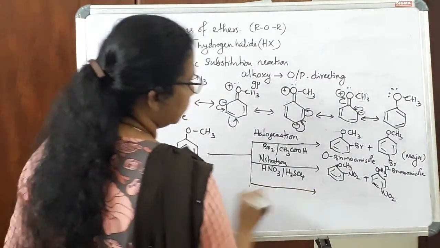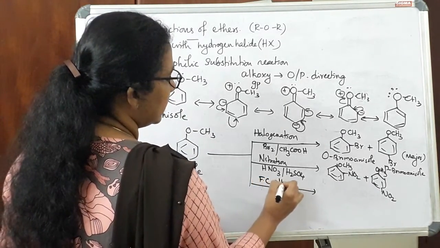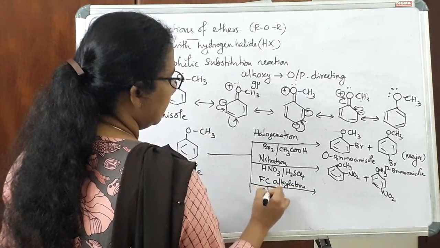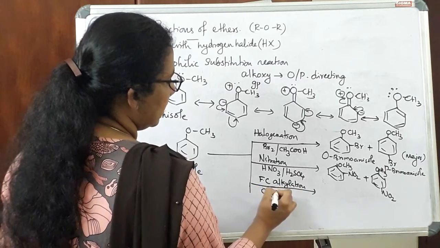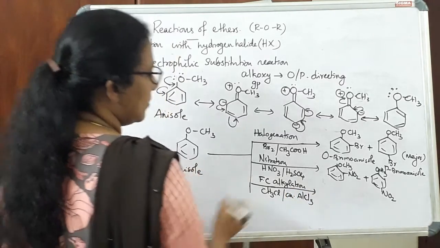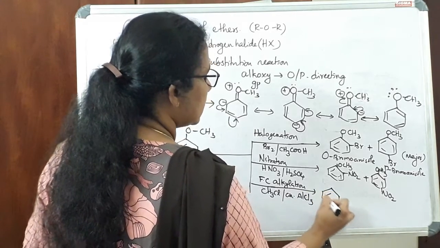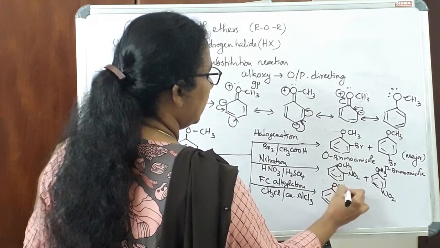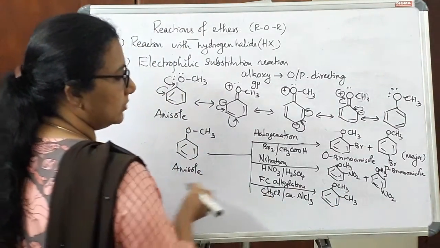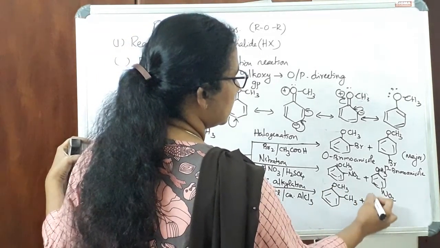Then comes Friedel-Crafts alkylation. So in Friedel-Crafts alkylation, we can take CH3Cl in presence of anhydrous AlCl3. We know the alkyl group is substituted in the ortho and para position. So CH3 group is the alkyl group. So CH3 will be the electrophile and the CH3 group will be substituted in the ortho and para position.